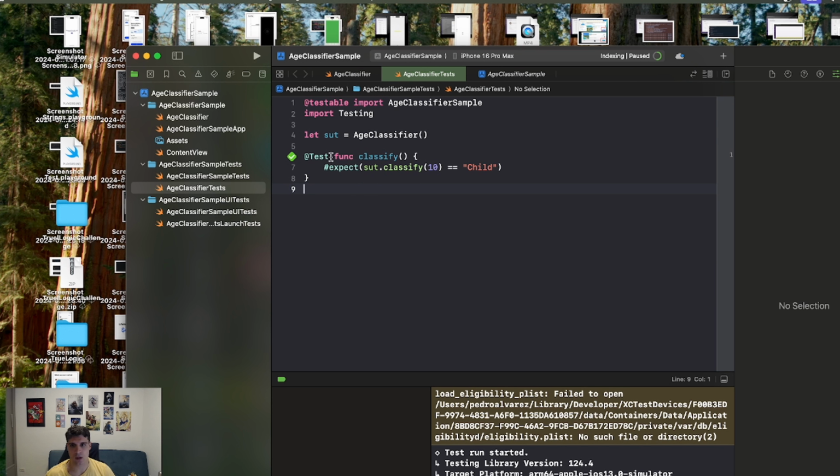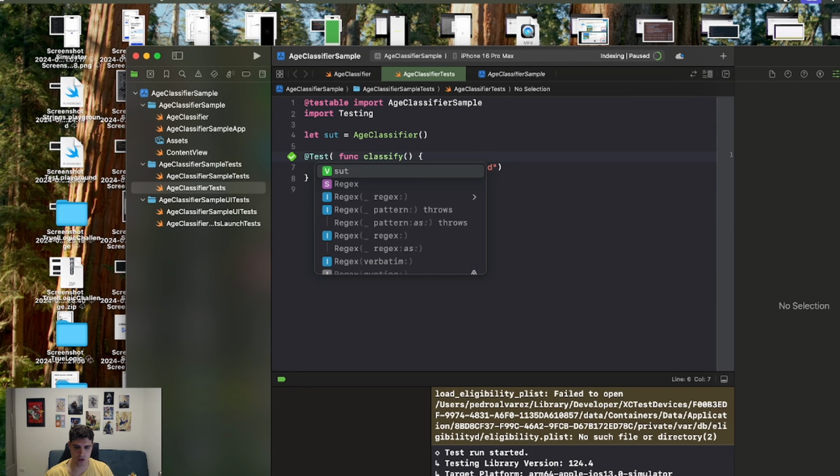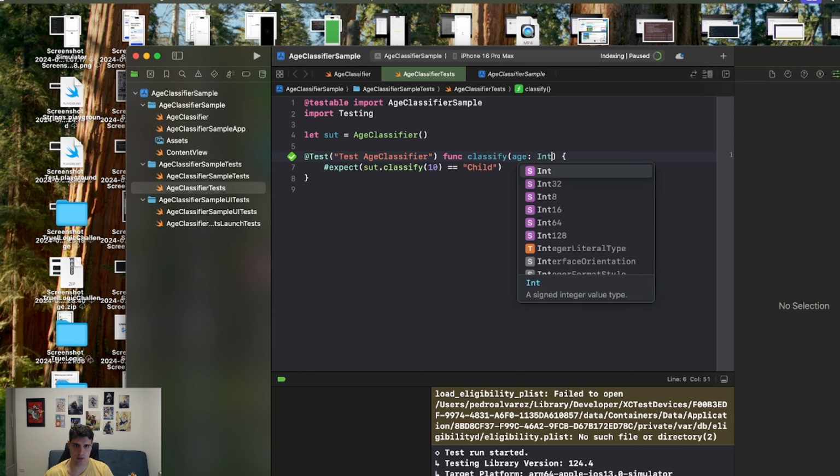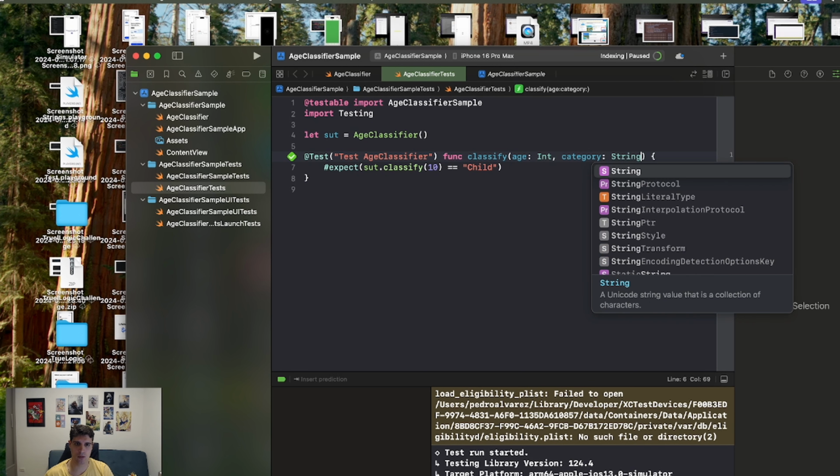So we can provide a label to our test called test age classifier, for example, and we can pass here an age attribute that will be the age for our input, and a category output, what we're gonna compare.